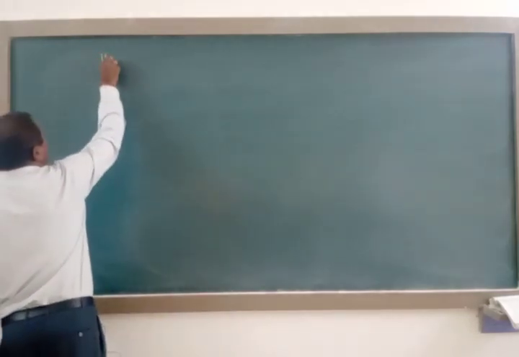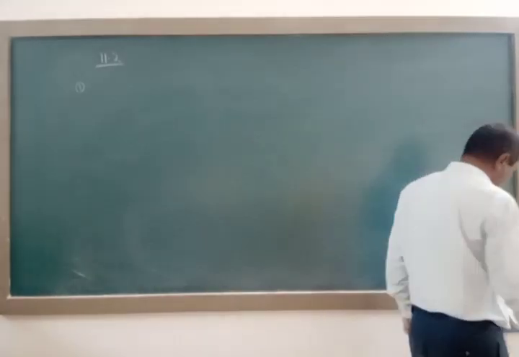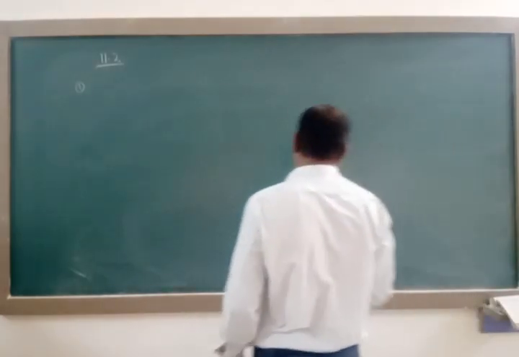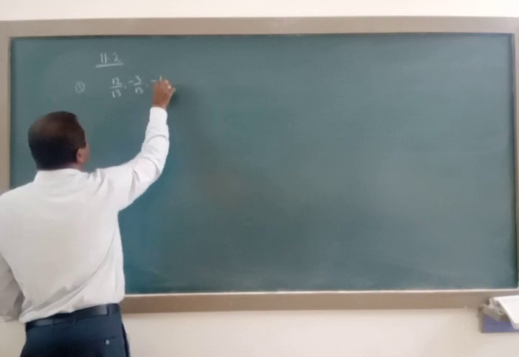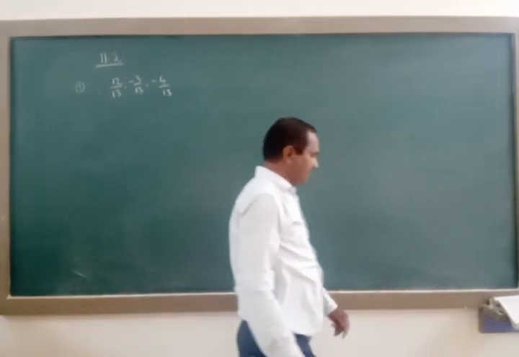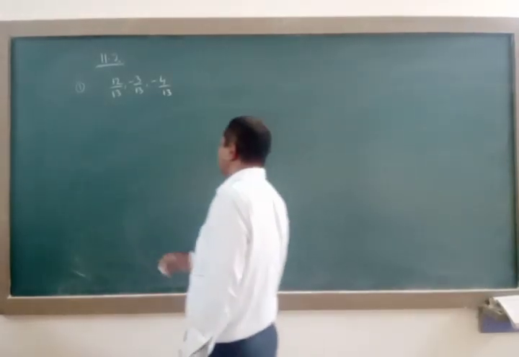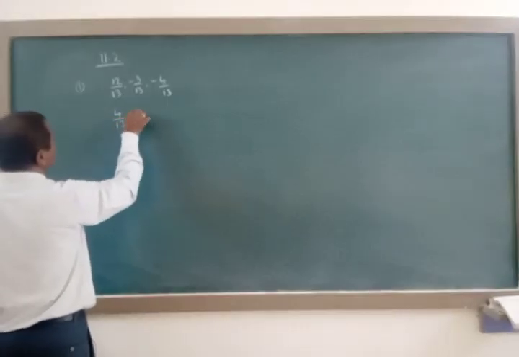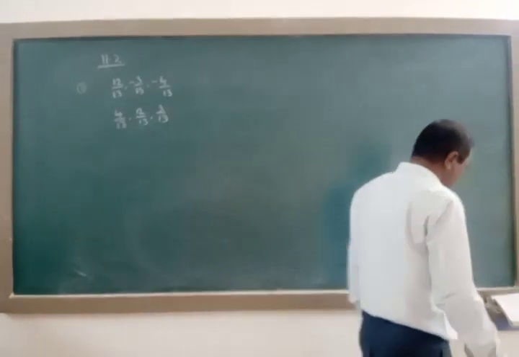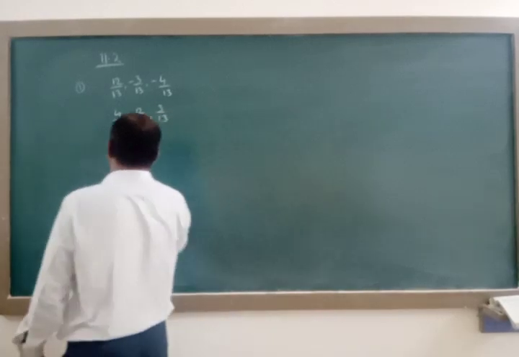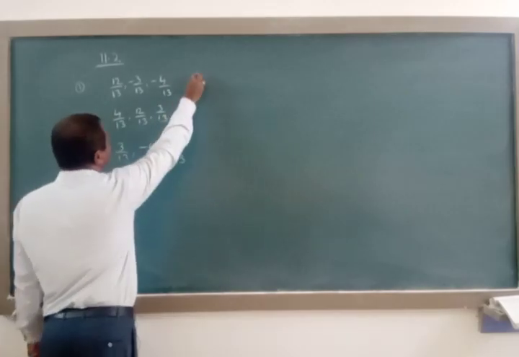Exercise 11.2, first question. Show that the three lines with direction cosines 12 by 13, minus 3 by 13, minus 4 by 13; the second line with direction cosines 4 by 13, 12 by 13, 3 by 13; and the third line with direction cosines 3 by 13, minus 4 by 13, 12 by 13, are mutually perpendicular.